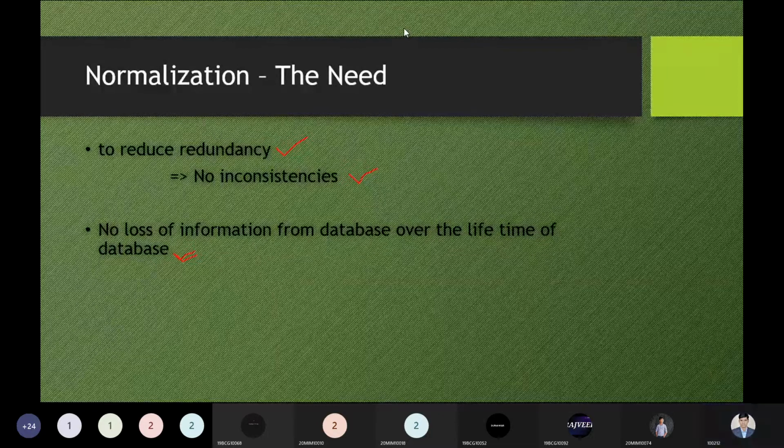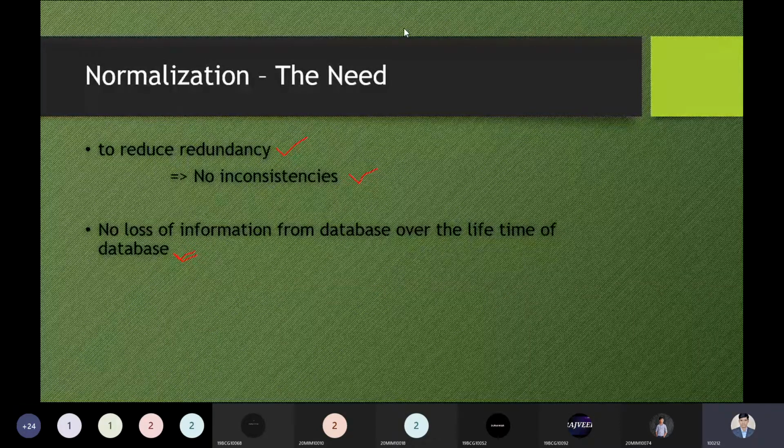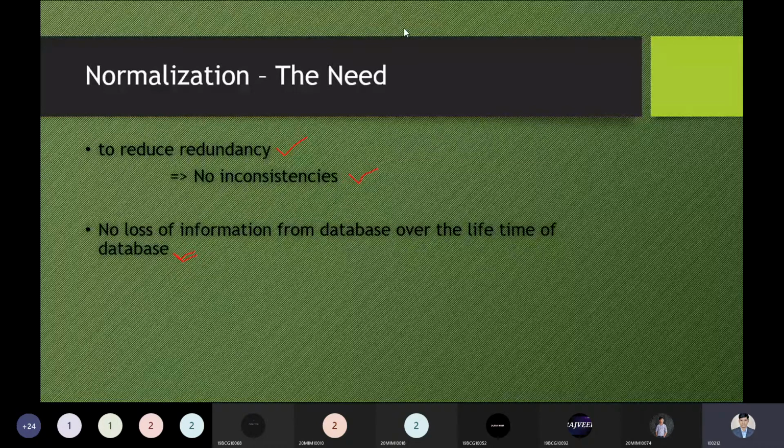This is a feature we have seen, or this is the purpose of the database management system we have discussed. And after applying the normalization steps, keep in mind the information should not be lost. If you are losing some information, then you have lossy data. So the information should be lossless. It means while applying the normalization or simplification process, your information should not be lost. If you are losing some information, definitely you do not have a good database. At that time, again, you are following a bad database.